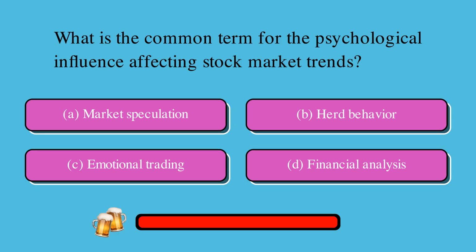What is the common term for the psychological influence affecting stock market trends? Is it A, market speculation, B, herd behavior, C, emotional trading, or D, financial analysis? The correct answer is B, herd behavior.